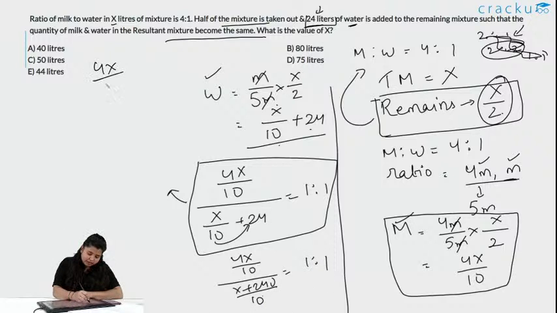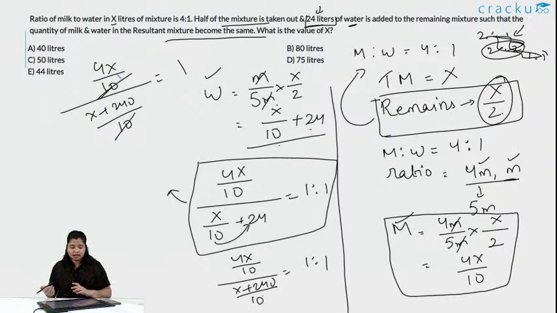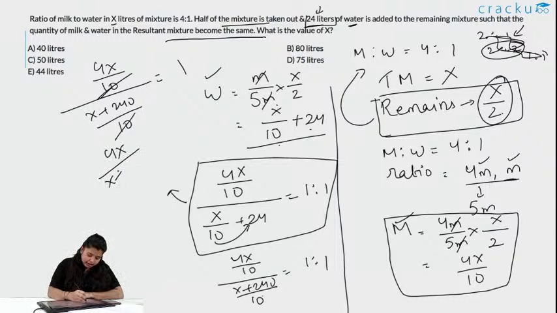So, it is 4x by 10 divided by x plus 240 is equal to 10, as 1:1 is 1, and if you multiply, sorry, this is 1 and this is by 10. Now, I am just cancelling 10 and 10 as both are denominators, so it gets cancelled out. The other part we get is 4x by x plus 240 is equal to 1. Just solving this now.